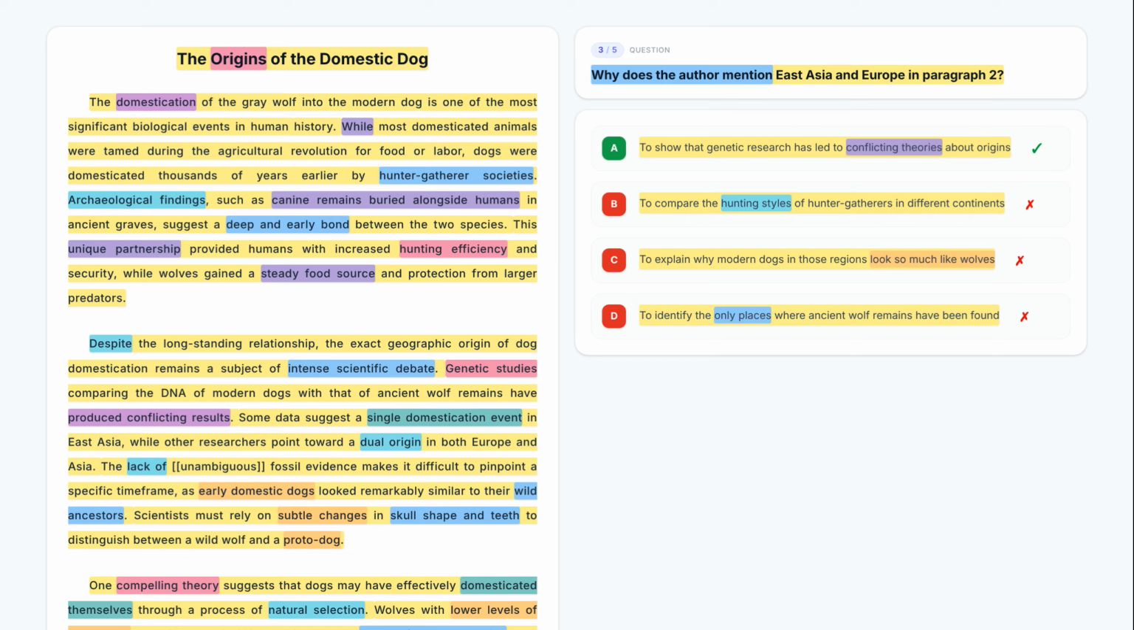The correct answer to this question is option A, since the mention of these regions serves to illustrate the conflicting results of genetic research mentioned earlier in the paragraph.